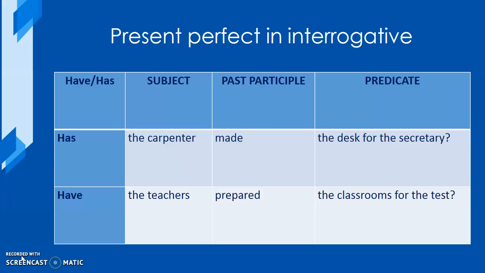In the other example, it says, have the teachers prepared the classrooms for the test? Have was used because the teachers is in plural. So again, we see that there must be an agreement between have or has and the subject.